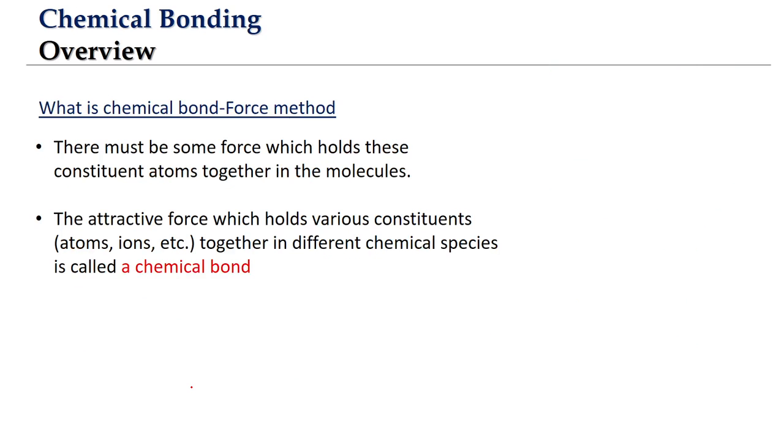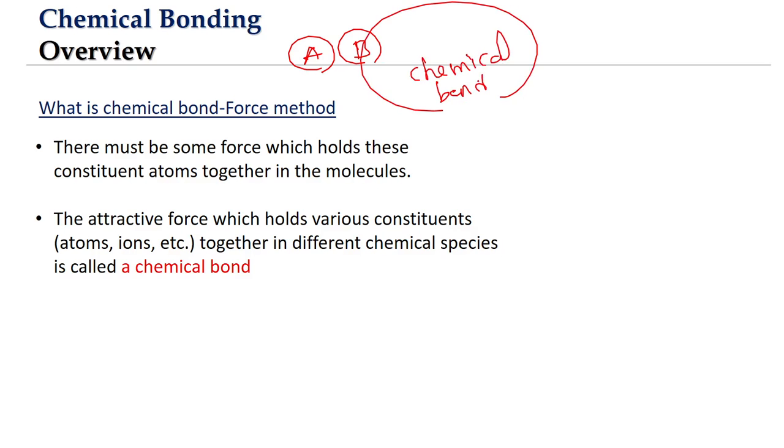Now when we talk about just the idea of what a chemical bond is, we said when atoms come together, say for example there is an atom of element A and an atom of element B, when these two come together we say there is a chemical bond being formed. But the chemical bond as such is explained by using multiple definitions. So one is the force method.